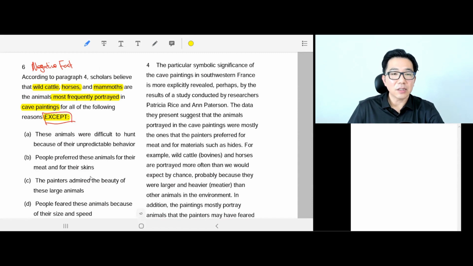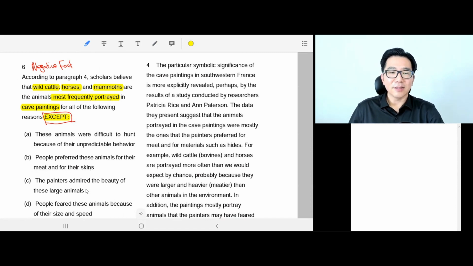Okay, that's a reason. C, the painters admired the beauty of these large animals. I don't know. I'm not saying anything here, but don't you think it's a bit funny because probably they were drawing because they wanted to hunt them or whatever, but were they drawing them because they were beautiful?